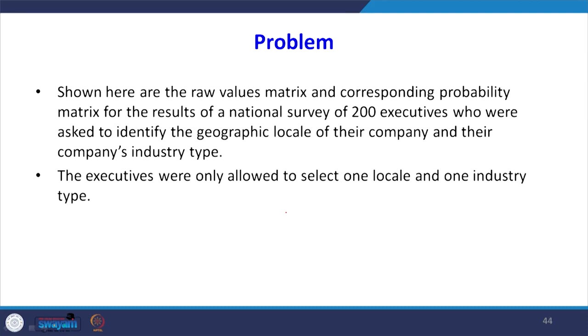There is another problem. Shown here are the raw value matrix and corresponding probability matrix of the result of a national survey of 200 executives who were asked to identify the geographic location of their company and their company's industry type. The executives were only allowed to select one location and one industry type, because it is not possible for the same person to work in different locations and different industries, because one person can work only in one type of industry.